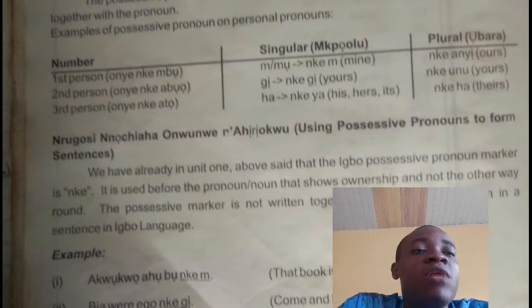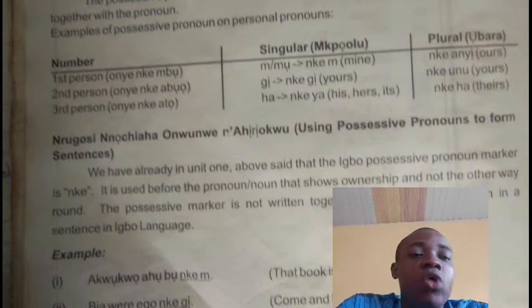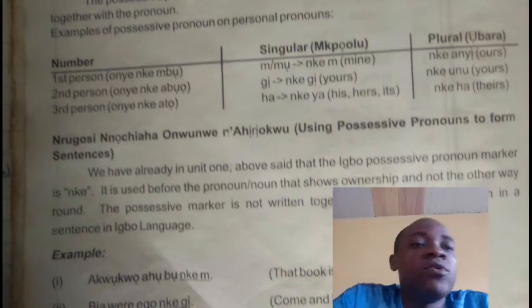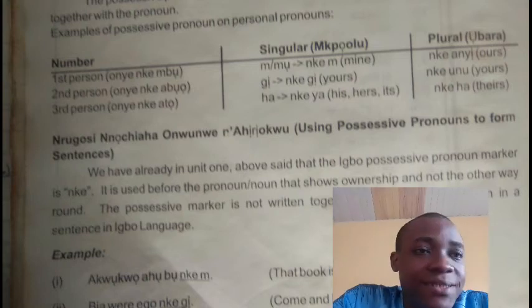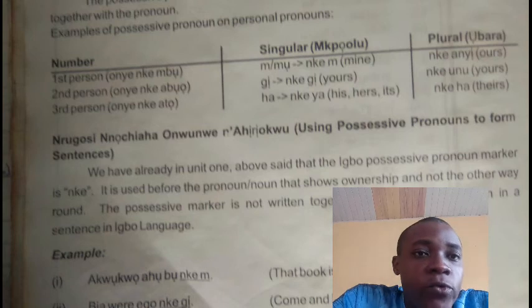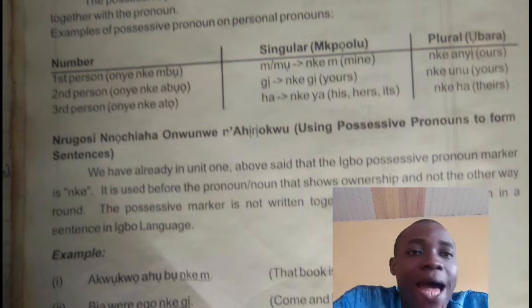Then another plural, nke anyị, that is, if you want to say this belongs to us, it belongs to a group of people. You say nke anyị, that is ours. But if it's under singular, that is if it's only one person, which is what? Nkem or mu or m is mine.